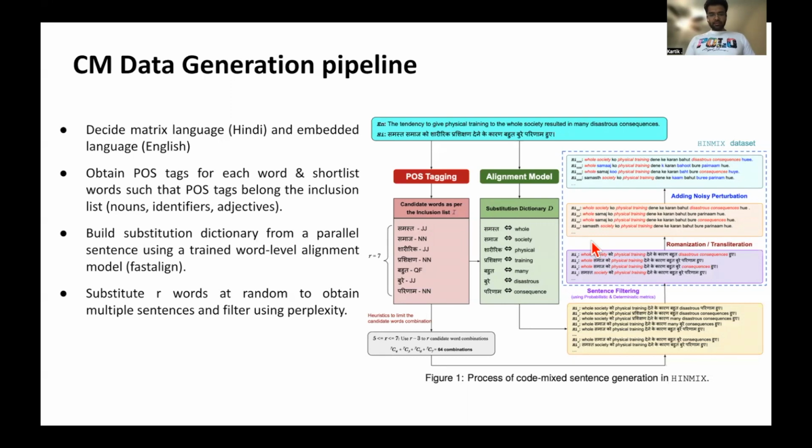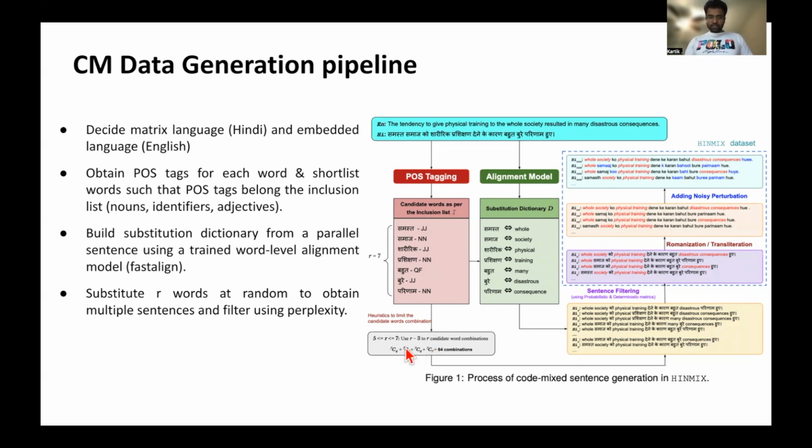So once we have the alignment, the next step is to choose words at random, which we can replace with the English words and form multiple code mix sentences. So in the yellow box, we can see the same Hindi sentence as multiple code mix English versions, depending on the words we have chosen at random.